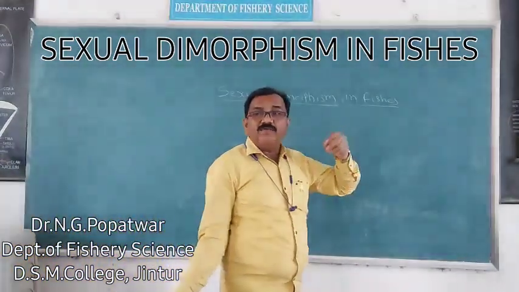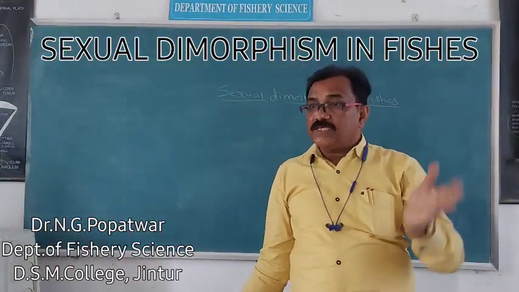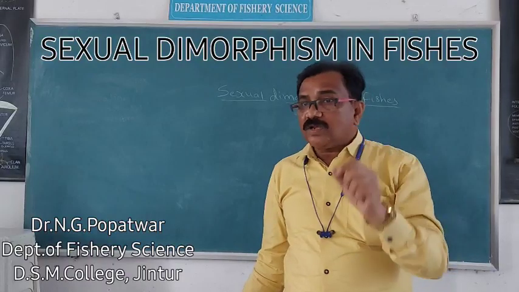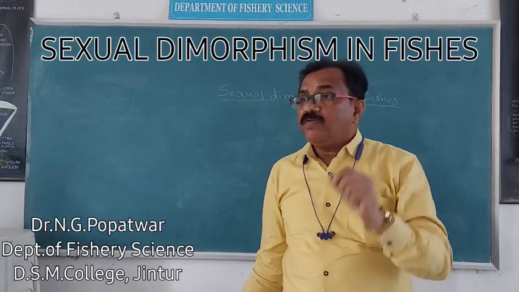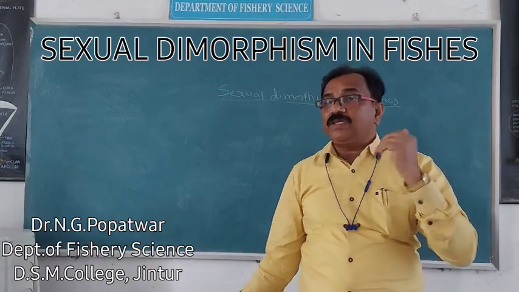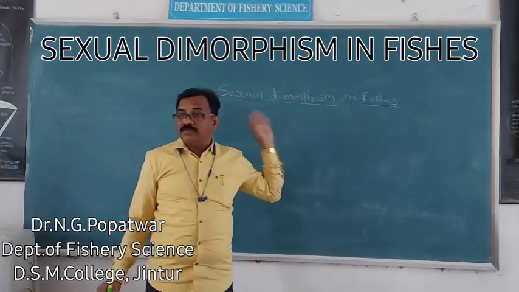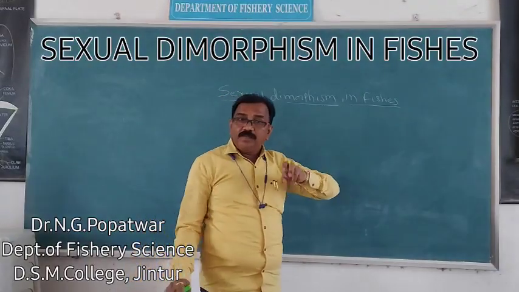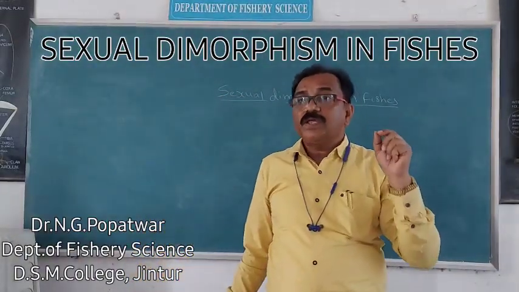Such sexual dimorphism is seen, such sexual differentiation. What is meant by sexual dimorphism? Externally we can identify whether the fish is male or female. That identification is called sexual dimorphism. Externally we can identify whether the fish is a male fish or a female fish.